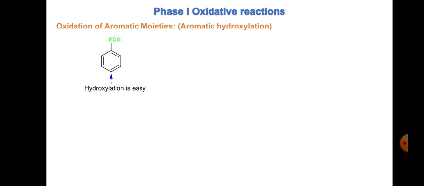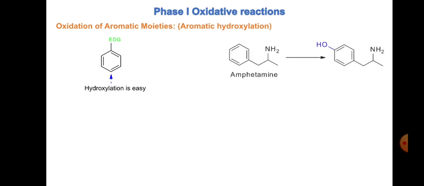Now, regarding oxidation of these aromatic moieties, we can judge if your aromatic moiety has an electron donating group. If it has an electron donating group, then what will happen? The phenyl ring system is rich in electrons. And whenever the phenyl ring system is rich with electrons, the oxidative reaction, the hydroxylation reaction, will happen easily through these microsomal enzymes. So hydroxylation is very easy.